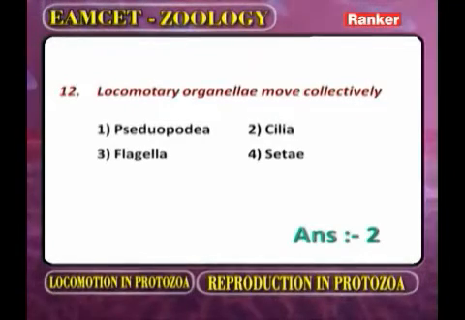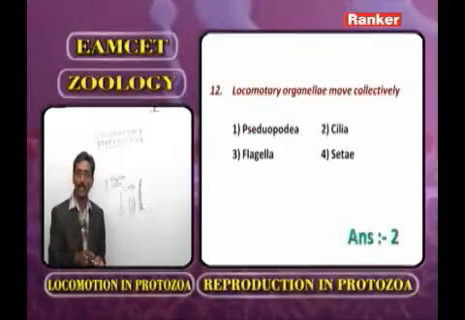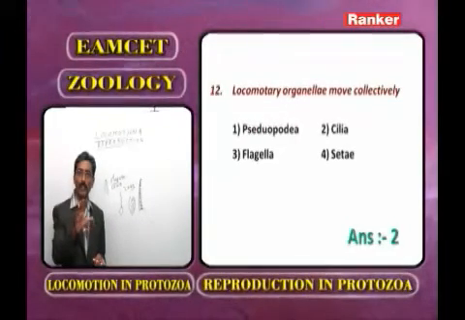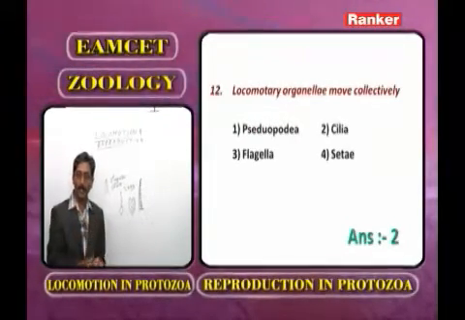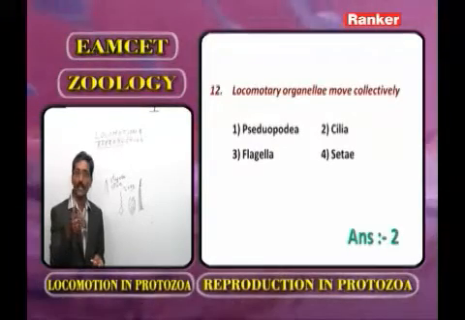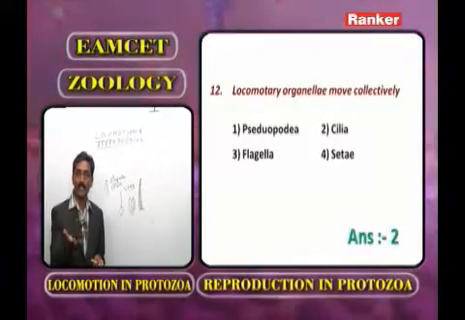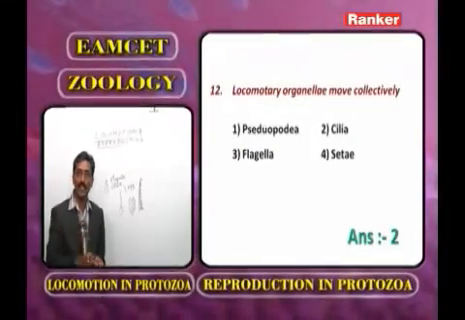Based on this information, one option is pseudopodia, which is eliminated because they are purely temporary. The third one, flagella, is generally one in number and moves solitarily, so eliminate. And the fourth one is setae, because it is not discussed in the Protozoa, it is discussed in the Annelida.